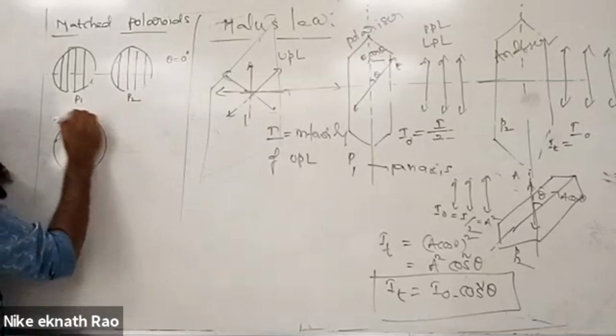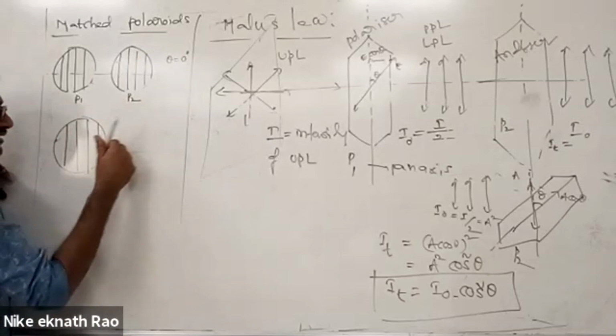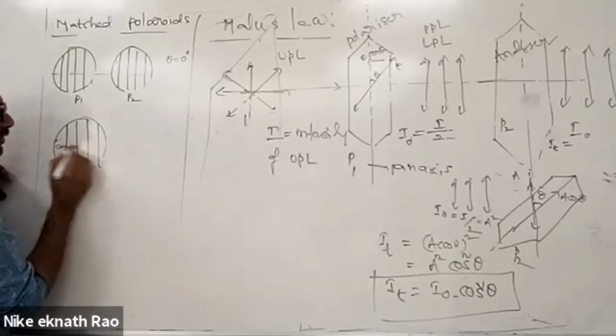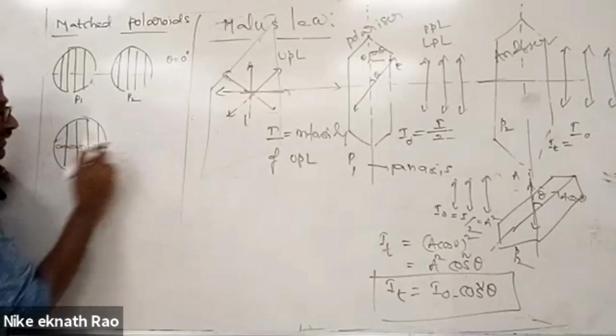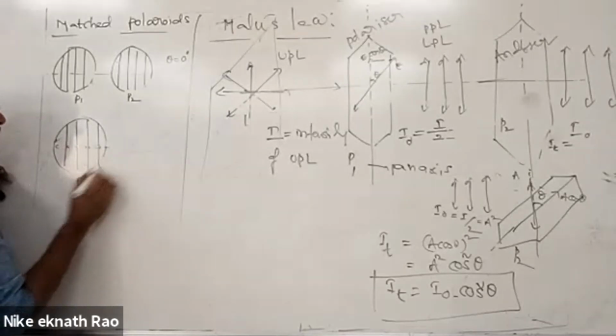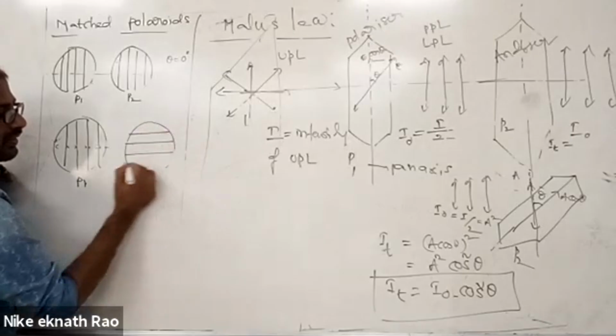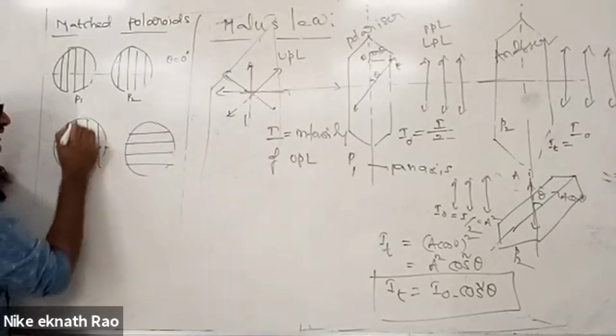If the pass axis of this polarizer is in this direction only, it allows the light. So the alignment of molecules will be perpendicular to this one, like this. I am not mentioning that here, only the pass axis. This is P1. If I have another polarizer whose pass axis is like this, consider the angle between the pass axes of this polarizer